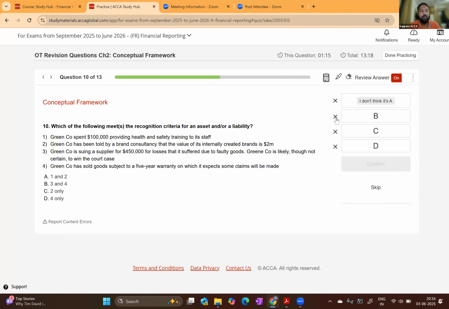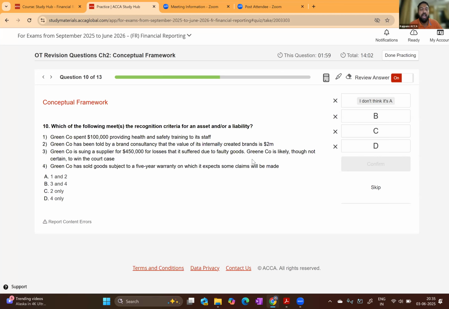The third one, Green company is suing a supplier for $450,000 for the losses that it suffered due to faulty goods. Green is likely, though not certain, to win the court case. So Green is suing a supplier. If Green wins, Green will receive 450,000. So it's an inflow. And Green is likely, not certain, to win the case. Likely not certain means possible. Less than 50% chance means possible. It's not probable. So it is a possible inflow.